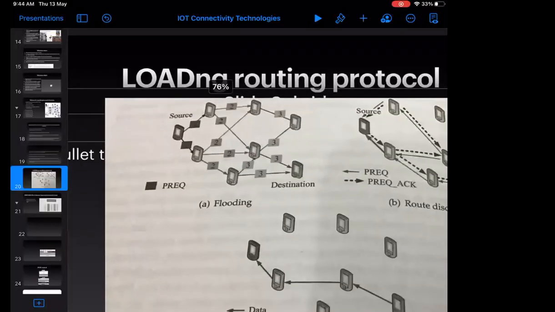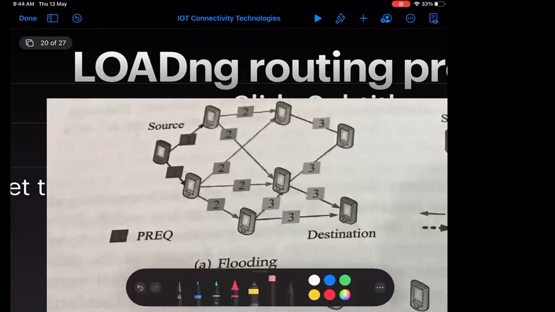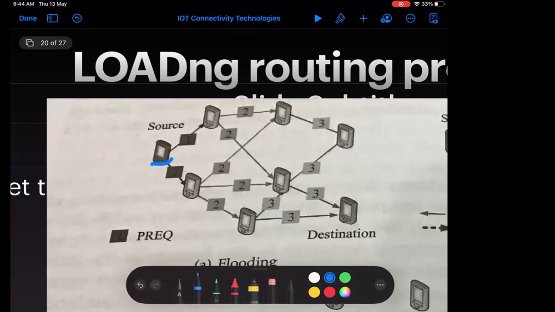Suppose in this case, look at it carefully. This node is my source node, and this node is my destination node. Whatever packets I am generating, I need to send ultimately to a cloud server. But I cannot connect to the cloud server directly. What I can do is connect to the cloud server through a destination node. So this one may be the cluster head, and the cloud server will be connected with the cluster head only. Now, how will all the other nodes come to know who the cluster head is?